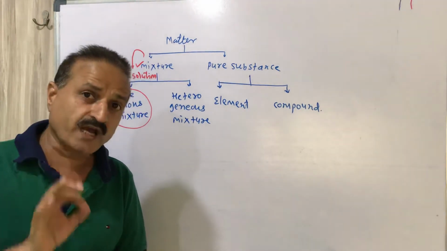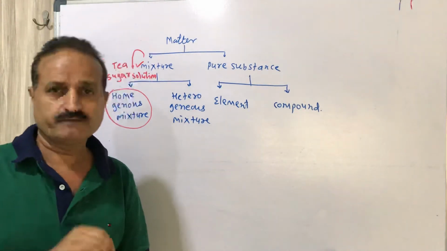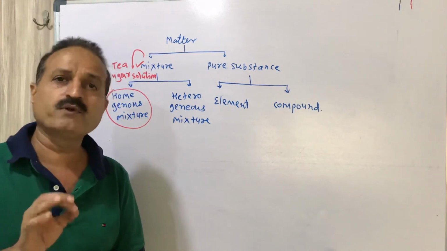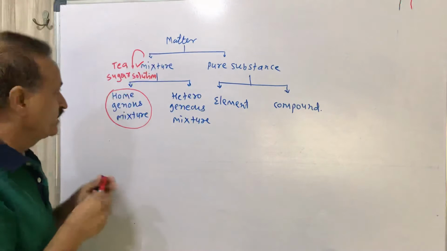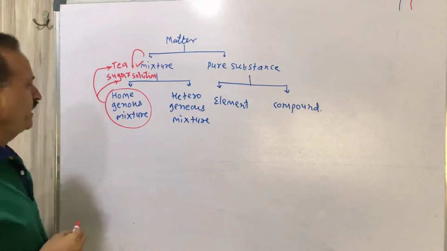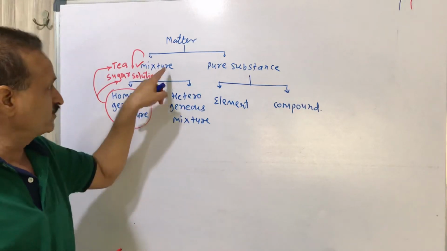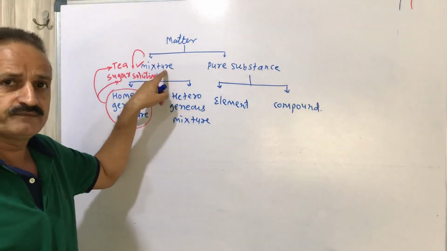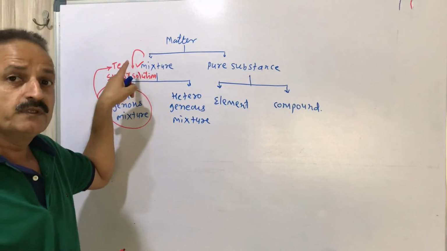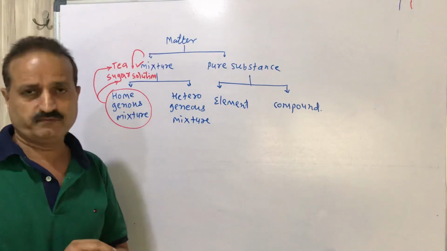So components are completely and uniformly mixed with each other, that is a homogeneous mixture. This is an example of homogeneous mixture. Likewise, both tea and sugar solution are examples of homogeneous mixture. So you just give the explanation of mixture, the example of tea, the example of sugar solution. The same examples will be repeated in homogeneous mixture.